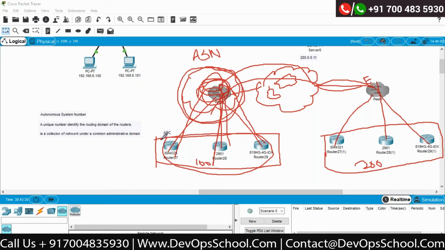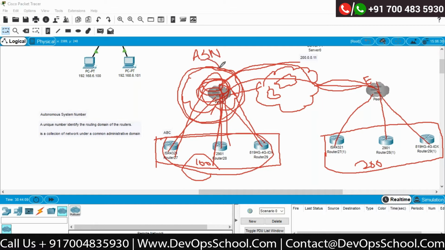It is a number that will identify the complete routing network. In simple words, you can say it like that. Whatever number of routers you have across India, all those routers, if they are connected to the Tata network, Tata will provide a unique number to everyone. And Tata says that any traffic coming from any of these devices, consider that traffic is coming from 100. That is your identity. Correct? But the moment it releases the packet from the Tata network outside, this ASN number will not help me.